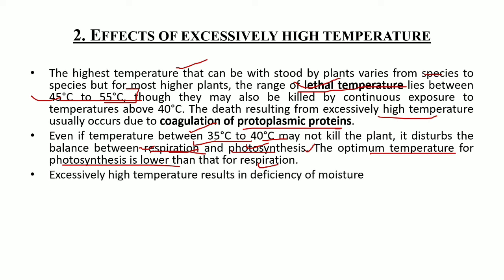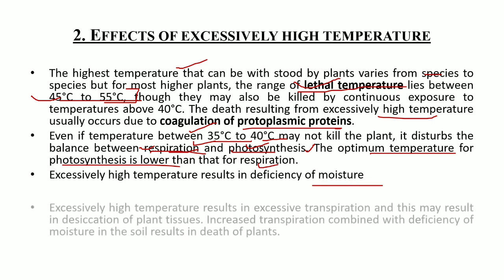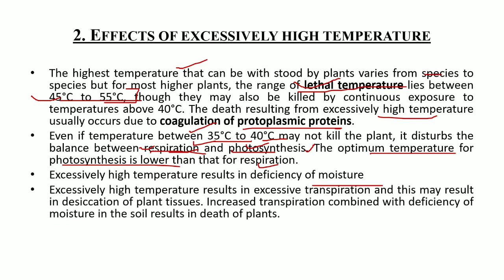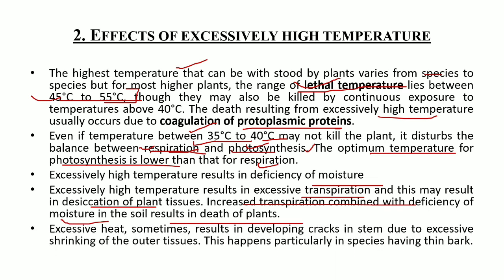Excessively high temperature results in a deficiency of moisture and in excessive transpiration, and this may result in the desiccation of the plant tissue. The increasing transpiration combined with the deficiency of moisture in the soil results in the death of the plant. Excessive heat sometimes results in the development of cracks in the stem due to the excessive shrinking of the outer tissue. This happens particularly with species which have thin bark.